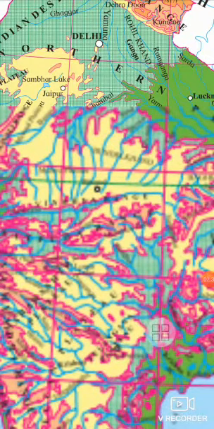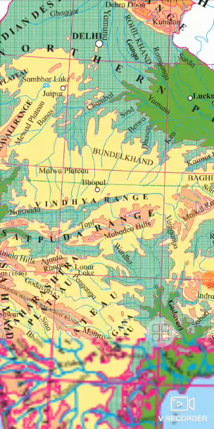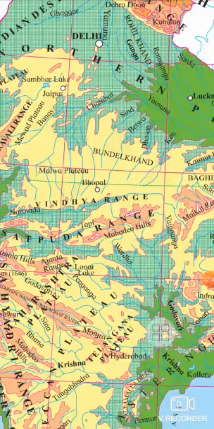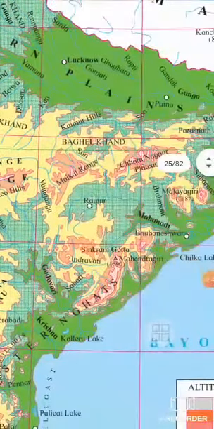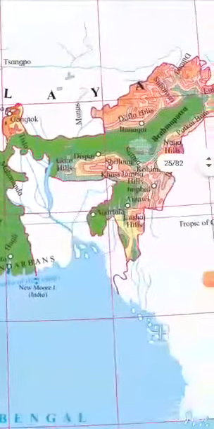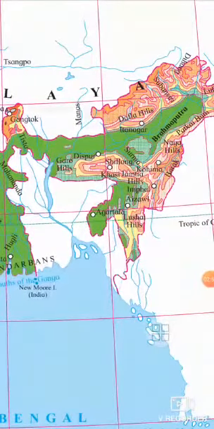Features of Ganga Plains: the delta of Ganga and Brahmaputra rivers, also known as Sundarbans, extends in the state of West Bengal in India and Bangladesh. Sundarban is the largest delta region in the world.